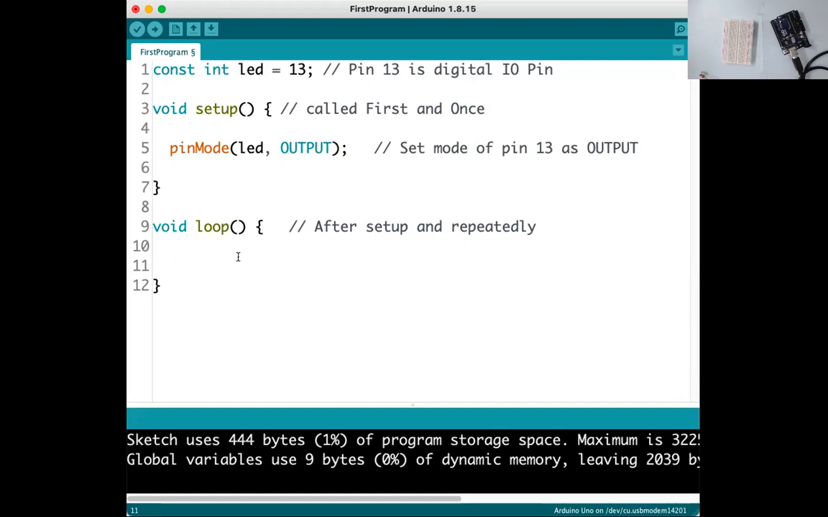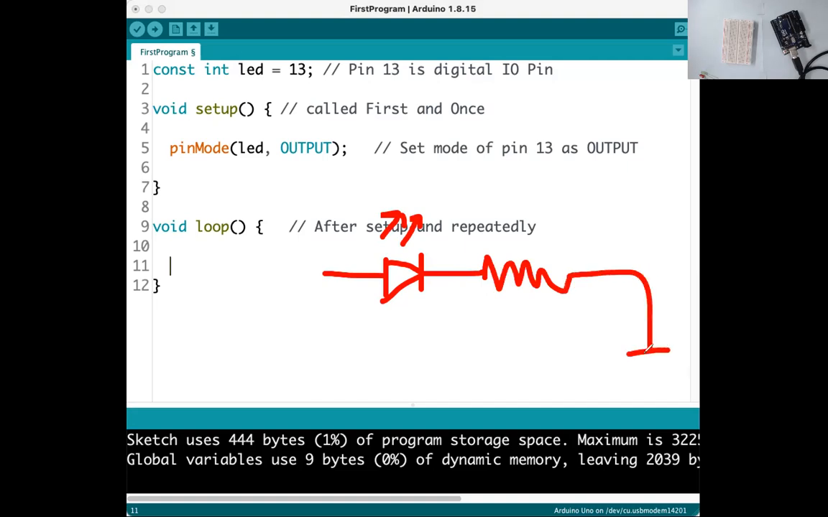Now next, I want to blink the LED. What do we mean by blinking an LED? Look here. This is the LED, and suppose one resistor is connected here, and here it is connected to ground. Now this pin, the anode of this LED, is connected to pin number 13.